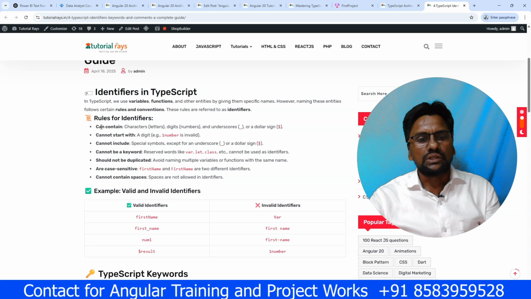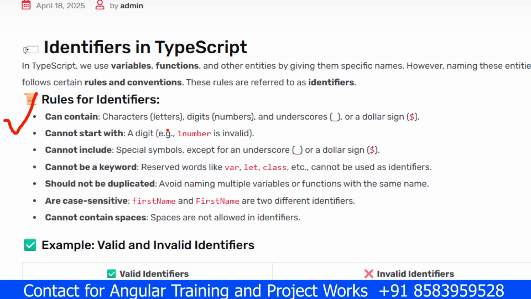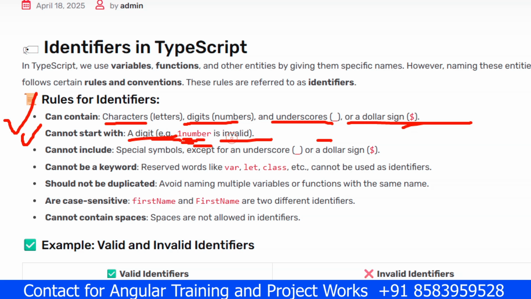Okay, now here are the rules for identifiers. What are the different rules? Rule number 1: can contain characters, meaning letters, digits, numbers and underscore or $ sign. So this is rule number 1. Cannot start with a digit, meaning something like this is wrong: number 1 or digit 1, then the name is invalid. Cannot include special symbols except for underscore and $ sign. Only these 2 you can use, underscore and $ sign. Hyphen and percentage, etc. we cannot use in a variable name.